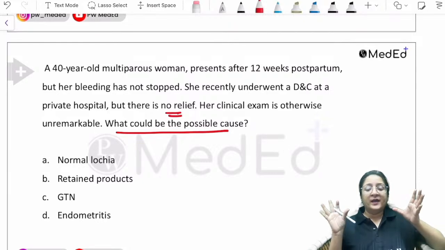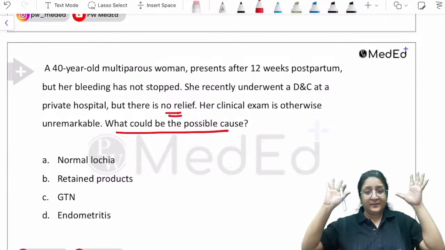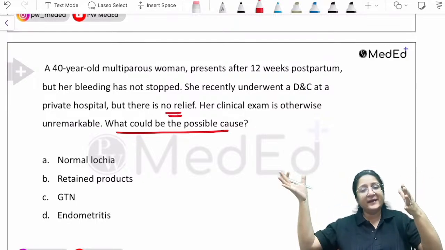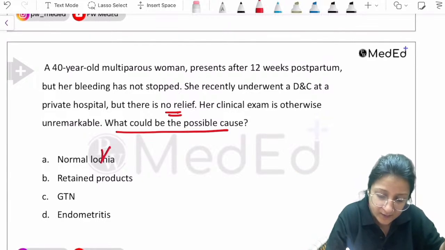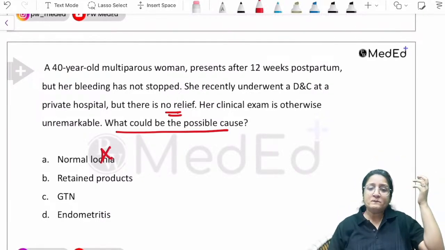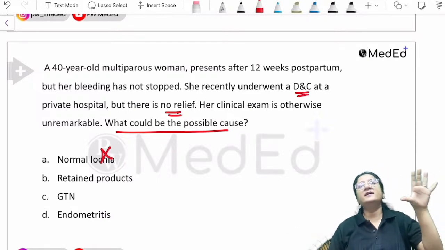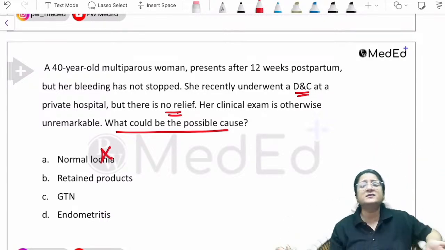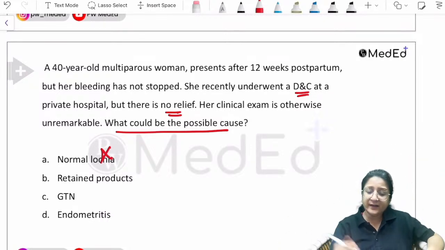Same to same. After 12 weeks postpartum, could it be normal lochia? Can it be normal lochia so long later? No, it can't be normal lochia. Retained products? She has already undergone a DNC. Let's say the DNC was performed. Obviously, if curettage has been done, it's not retained products.